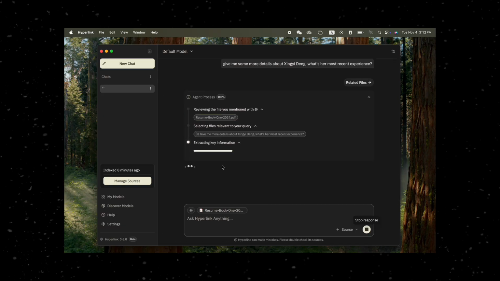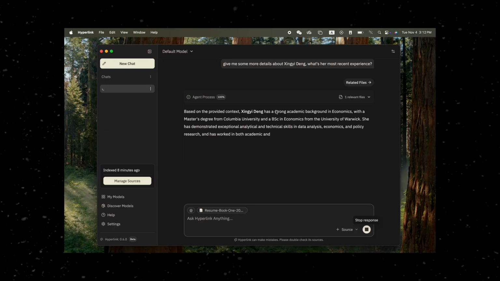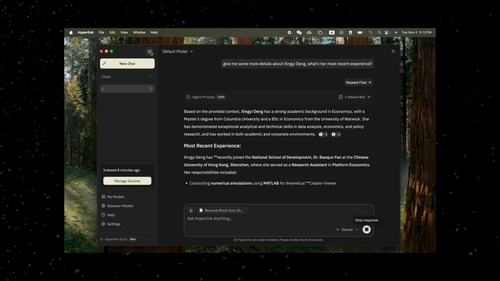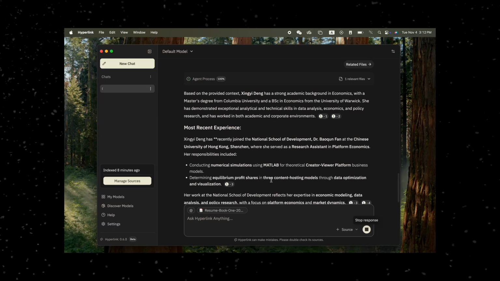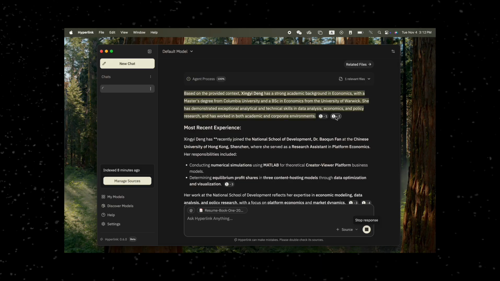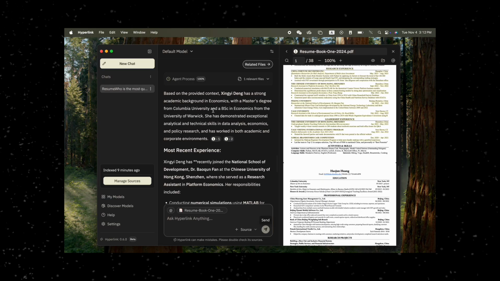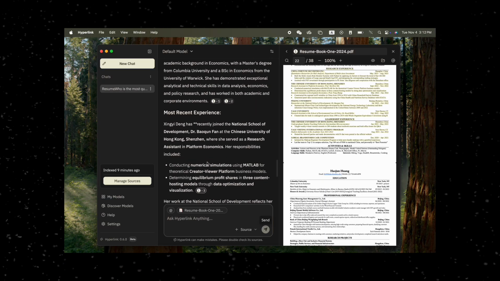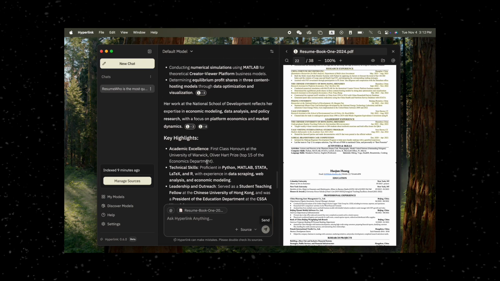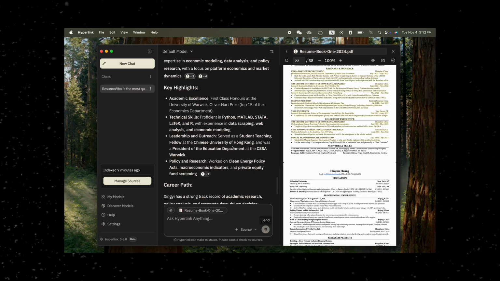Looking at the results, I can see their most recent experience, joining a national school development program and doing work directly relevant to private equity. This is particularly useful if you're an HR professional with dozens of resumes that contain sensitive information you don't want uploaded to the cloud. You can dig through folders locally without compromising privacy.